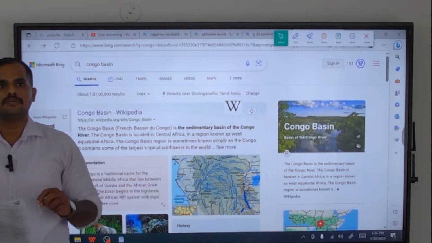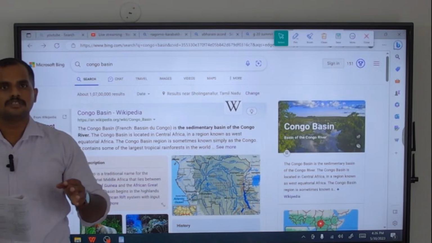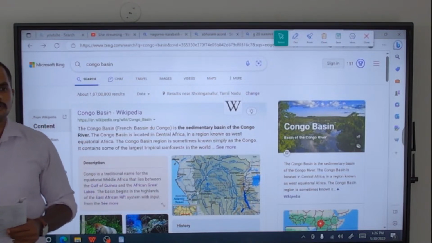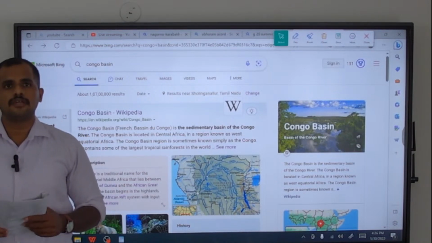How is India planning to enhance the connectivity? Through the northeastern region, because India wanted to develop the northeastern region as a gateway to reach the Southeast Asian region.